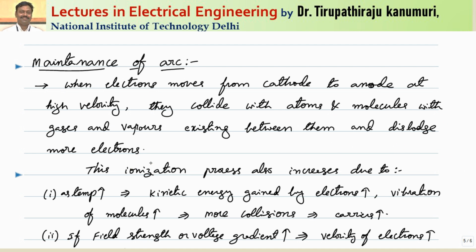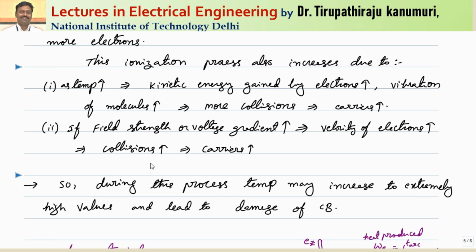This ionization process also increases due to some other phenomena. With the increase in temperature, the kinetic energy gained by the electron also increases, as well as the vibration of the molecules in between. Because of the molecular vibrations, the collisions of the electrons with them increase.